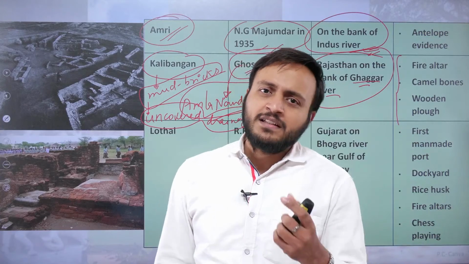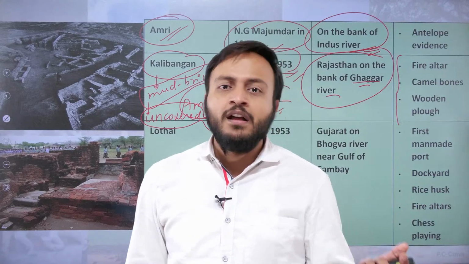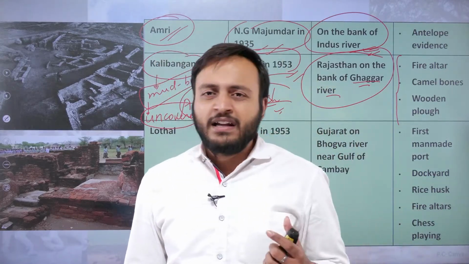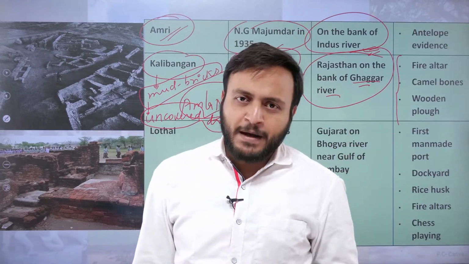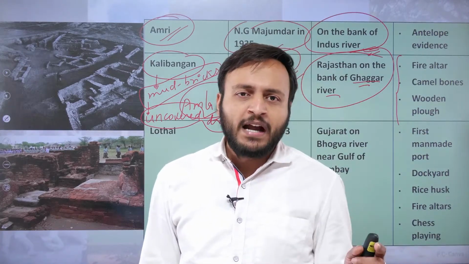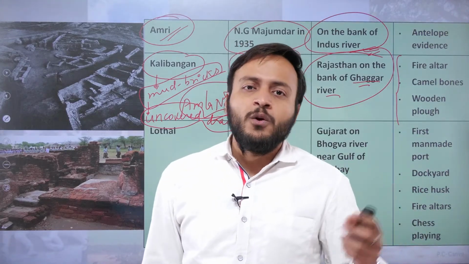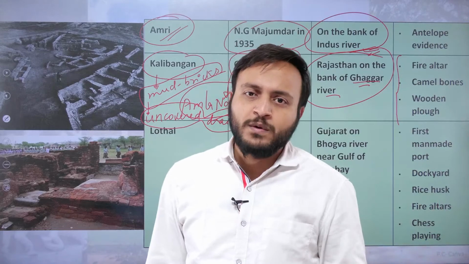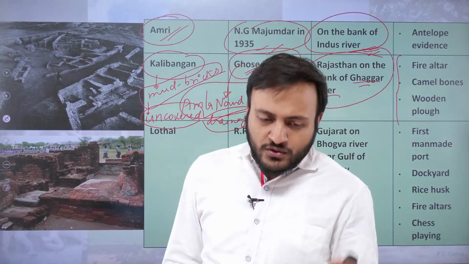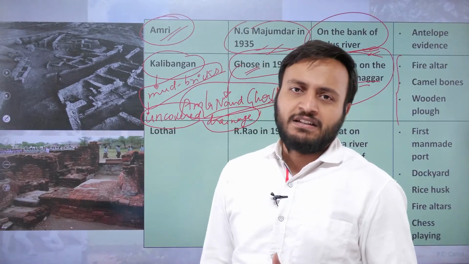Alright, in fact, the graveyards that have been unearthed in various places like Lothal, Rakhigarhi, and also Harappa, in almost every graveyard, we had the orientation of the dead bodies lying in a north-south direction, with the head towards the north and the feet towards the south. Okay, so that is a particular cultural message that we can have from these excavations.